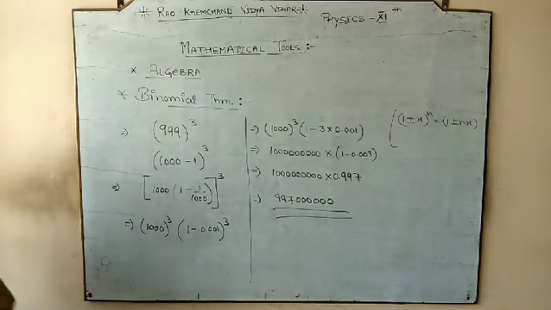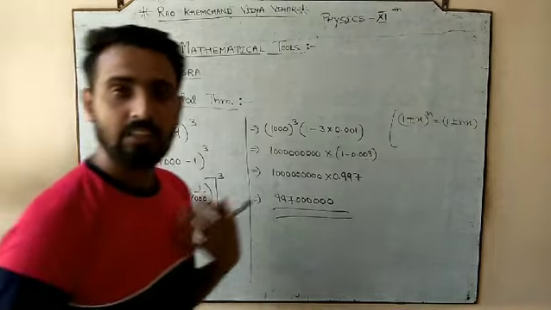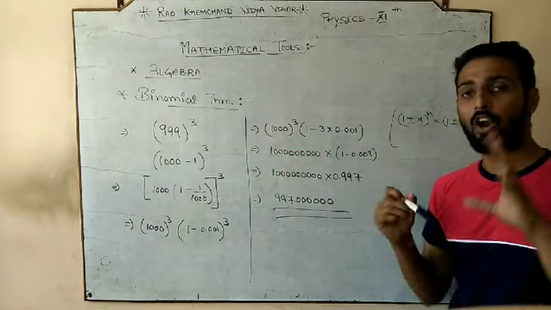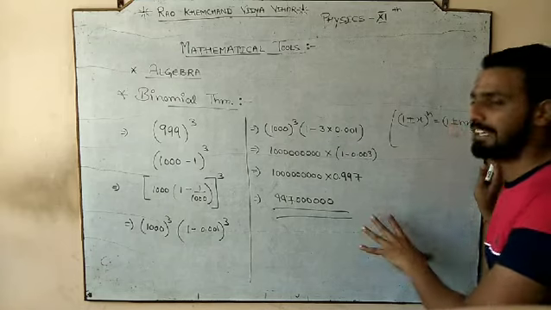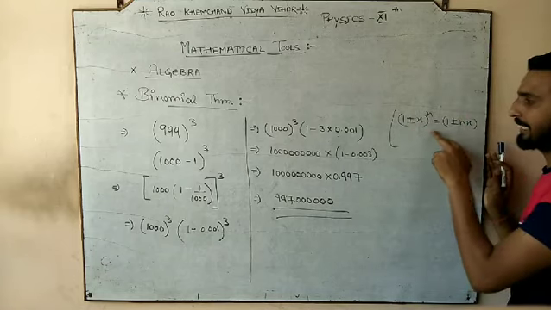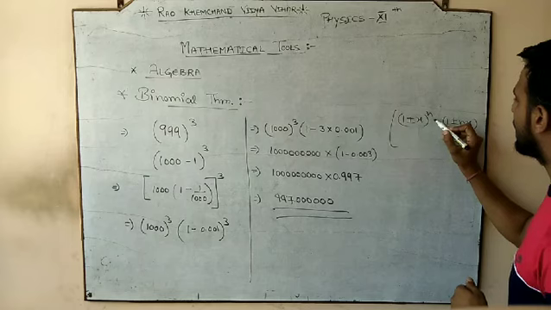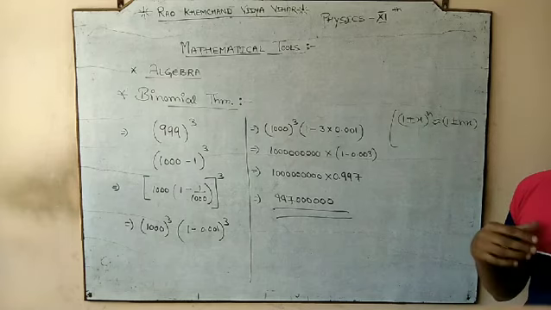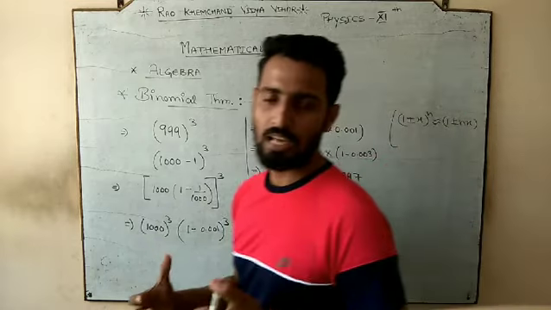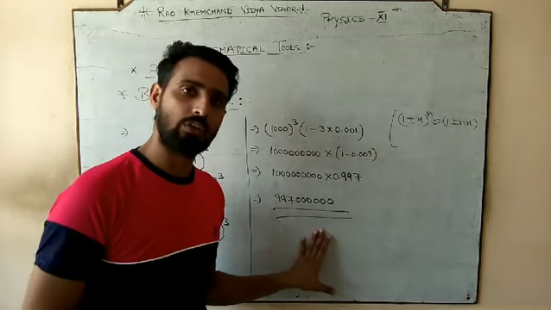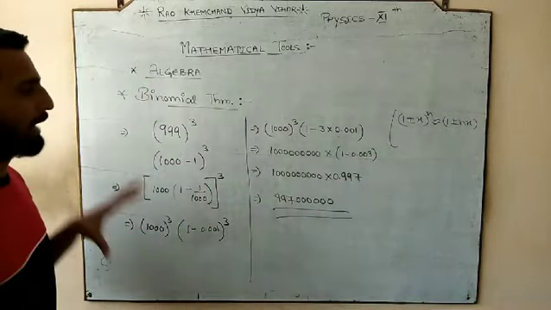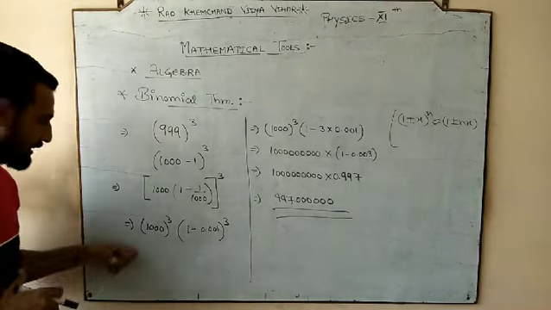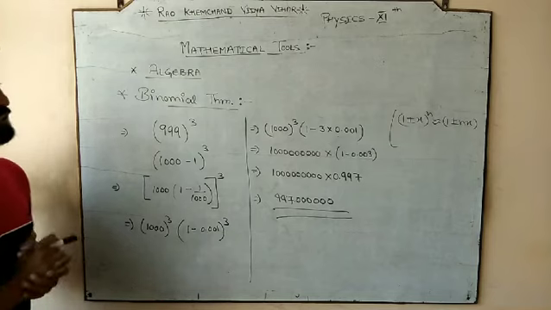So what is the cube of 999? That we can find by this expression. I am not saying that this is the exact value, but (1 + x)^n gives us nearly equal to 1 + nx. So it will give us a nearly equal value, and this will help us solve it. Okay, so this is an application of how we can apply the binomial theorem. So this is done. Please note it down.